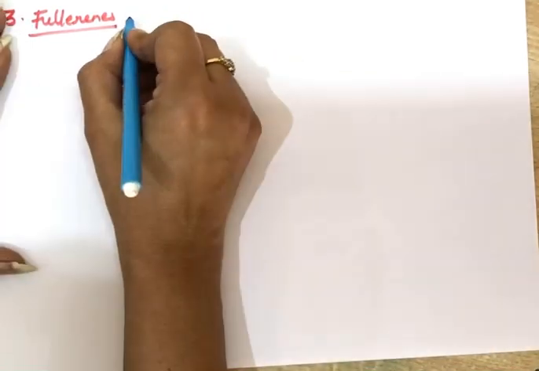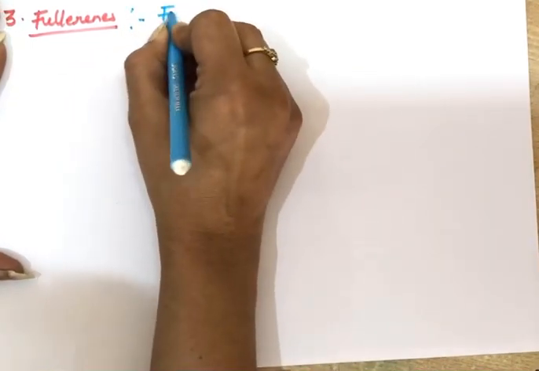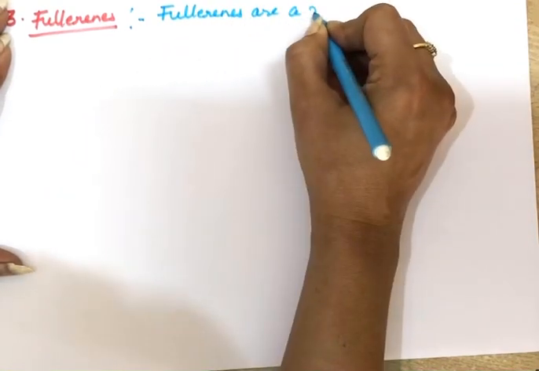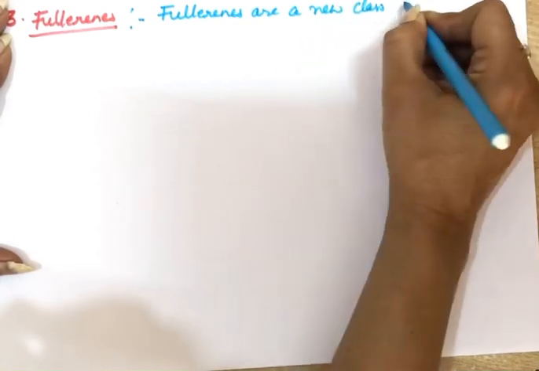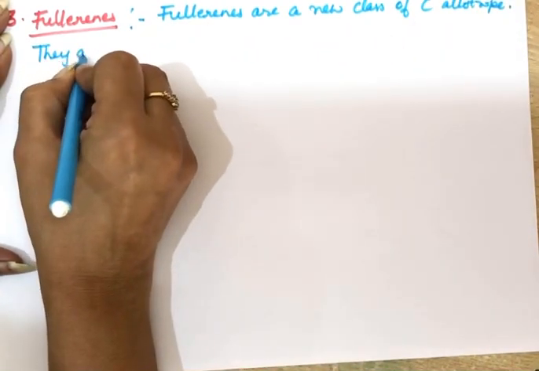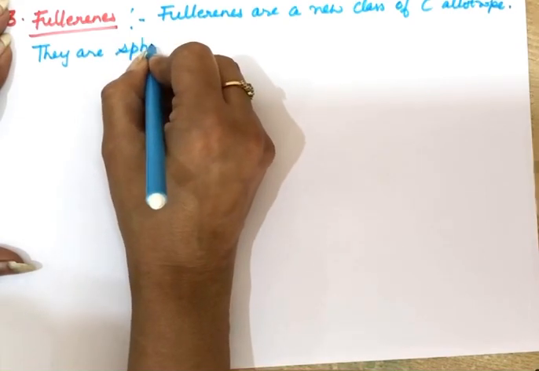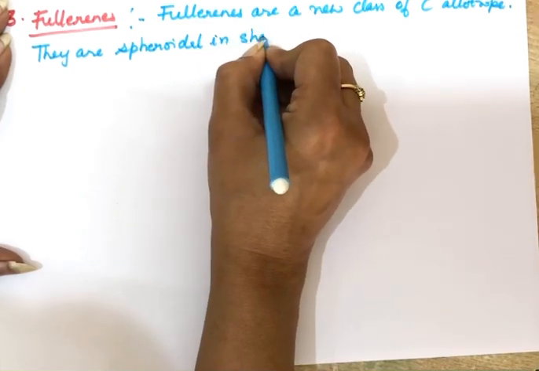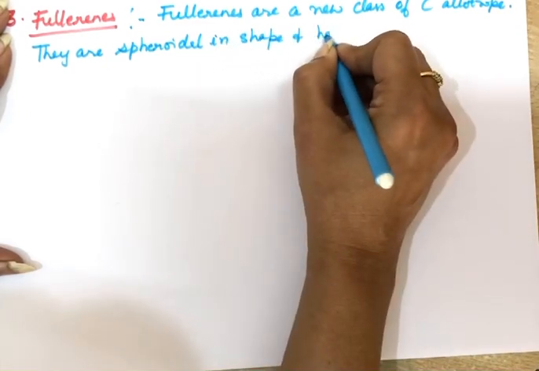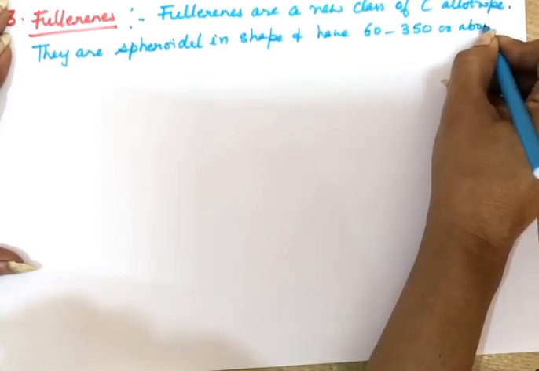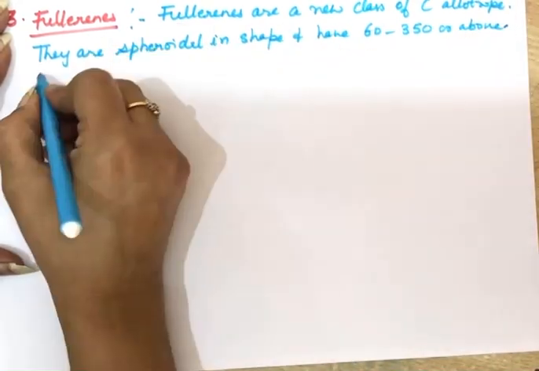Fullerenes have a spheroidal shape, like a football, and have 60 to 350 or even more carbon atoms in them.